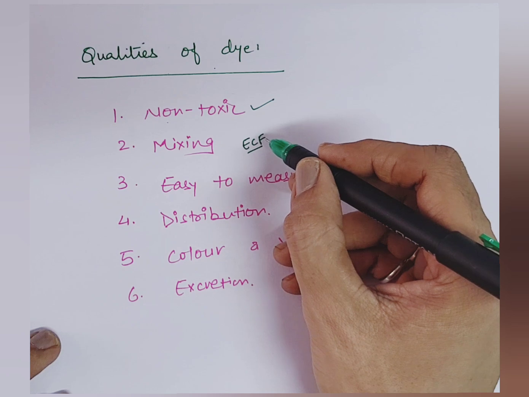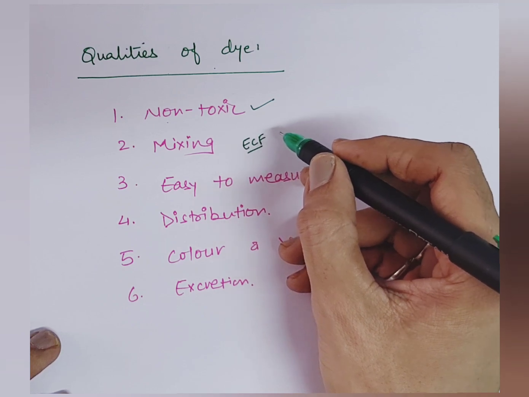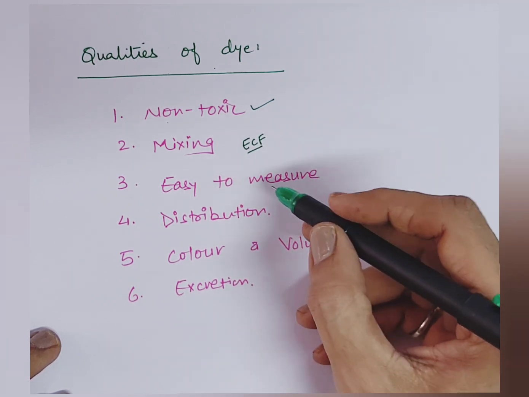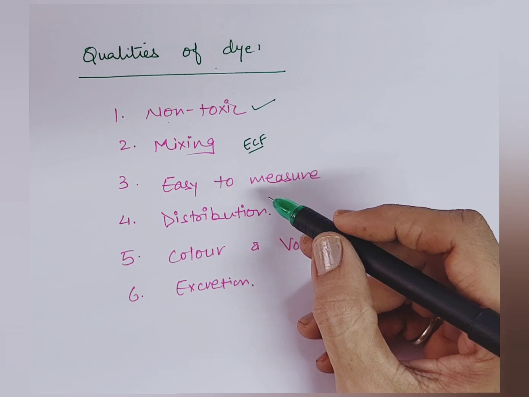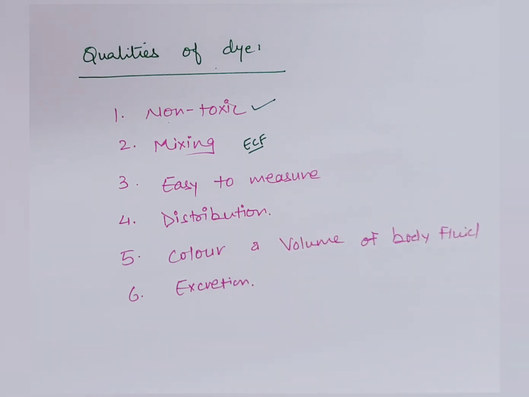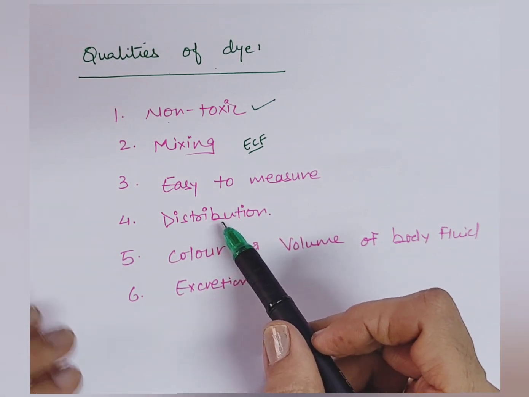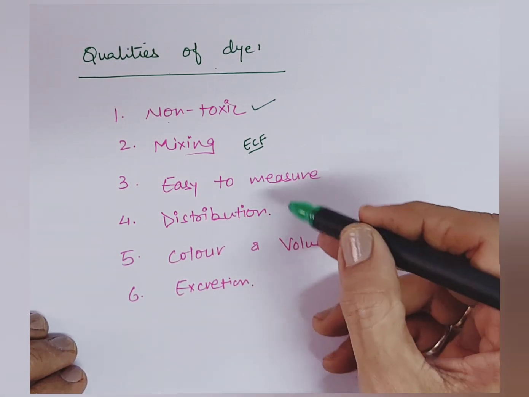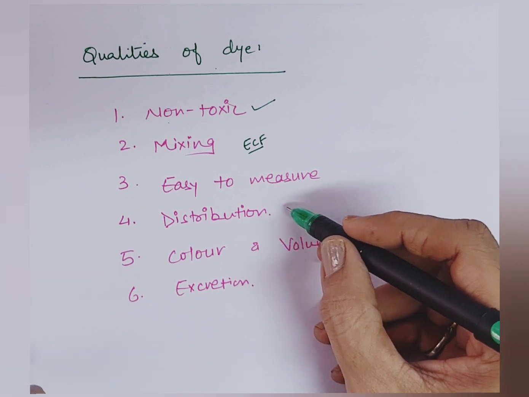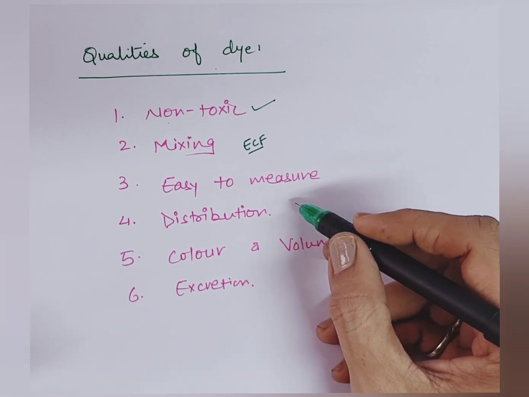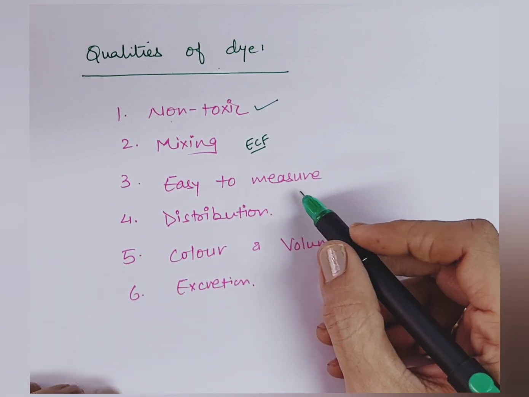We have different dyes for measurement of different compartment volumes. Third, it is easy to be measured. Easily we can measure the dye concentration in the fluid compartment. Fourth, it must be distributed properly in the compartment. Suppose I want to measure the extracellular fluid compartment, so the dye must be distributed evenly inside that.